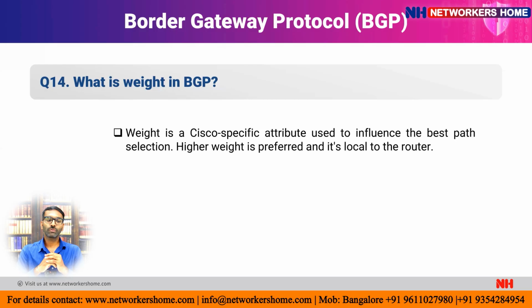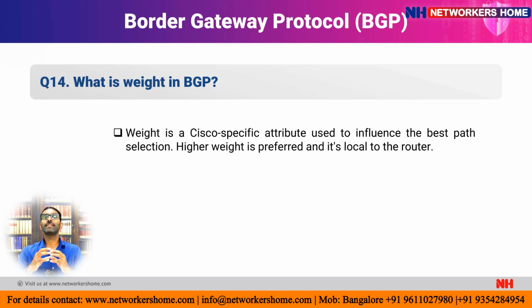And the 14th question is, what is weight in BGP? So weight is the first preference just to find the best path. It is a Cisco specific attribute used to influence best path selection.